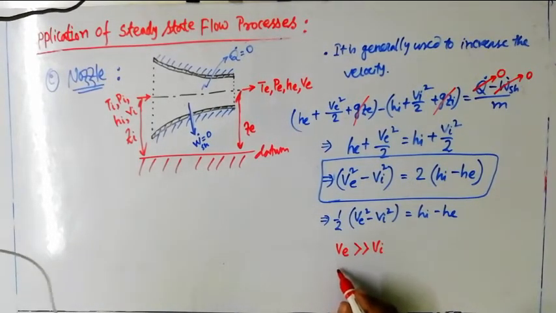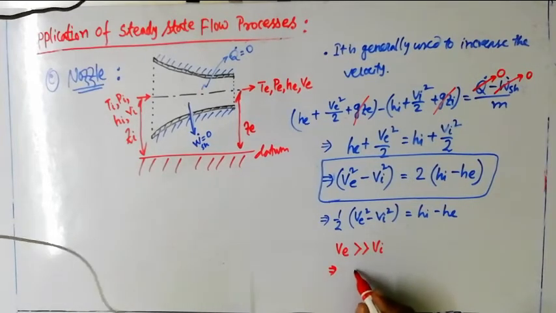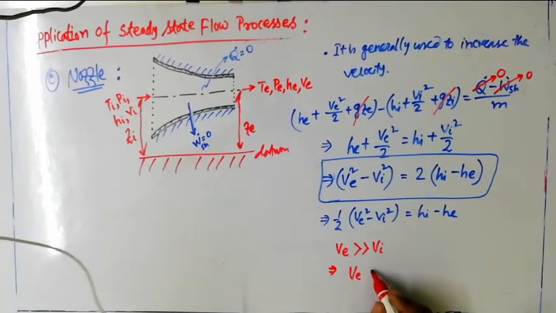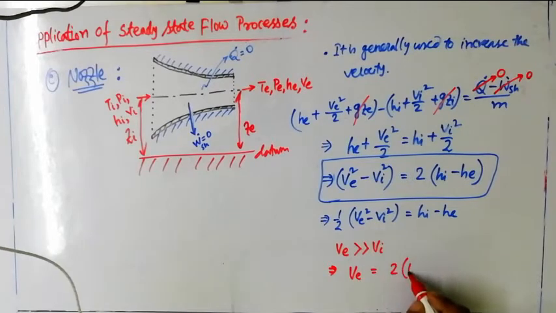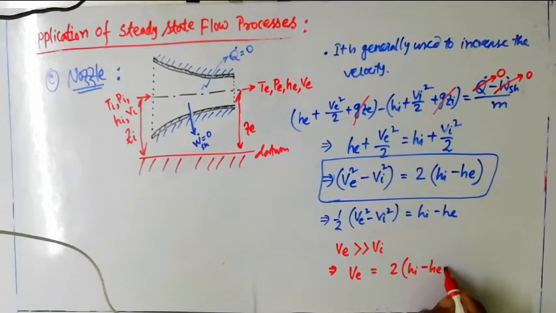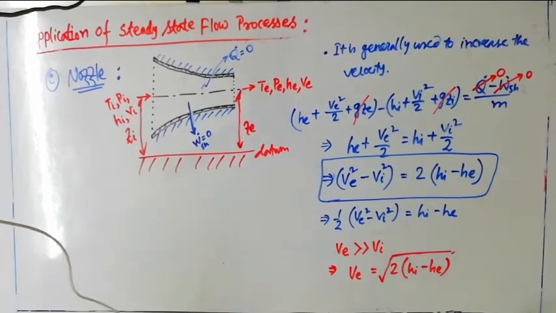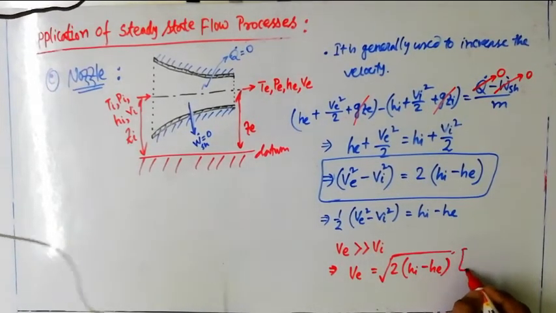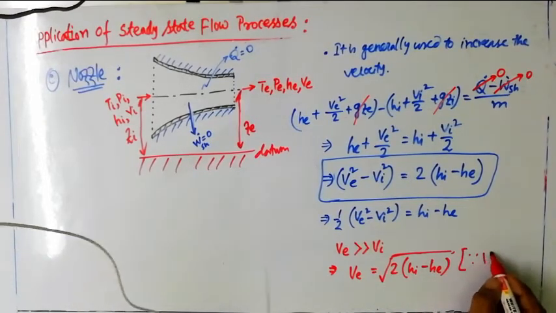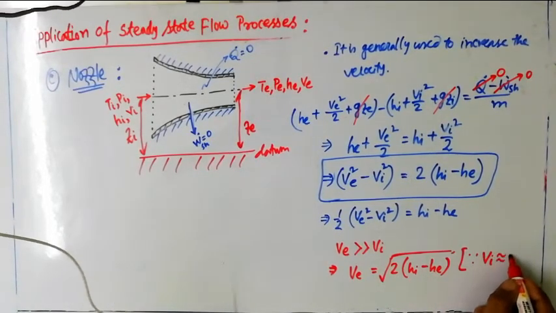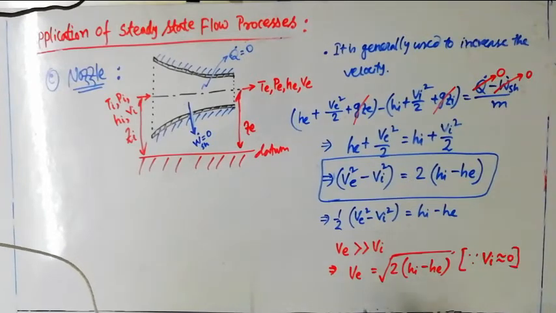Then the equation changes into Ve equals the root of 2 times Hi minus He, since Ve is much greater than Vi.